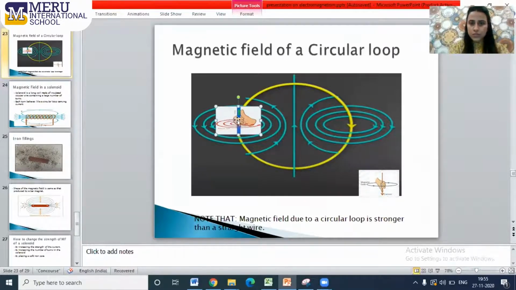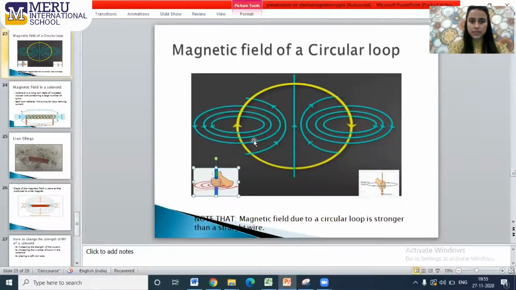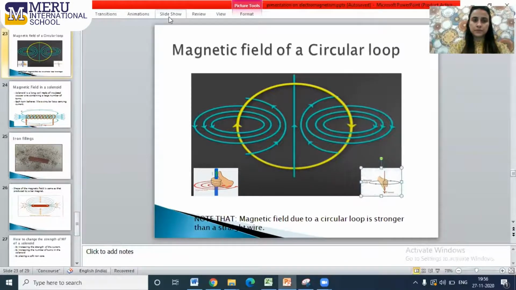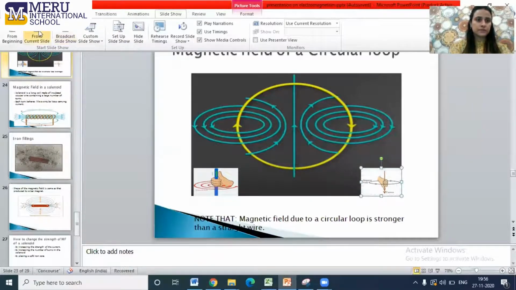Because your curling of the fingers is like this, the magnetic field lines will be like this, that is in the anti-clockwise direction. Similarly, here the direction of the current is in the downward direction. So if you put your thumb like this, then your curling of the fingers is like this, so it will go this way, that is in the clockwise direction.